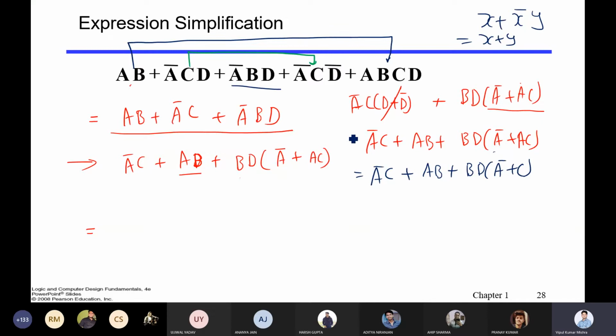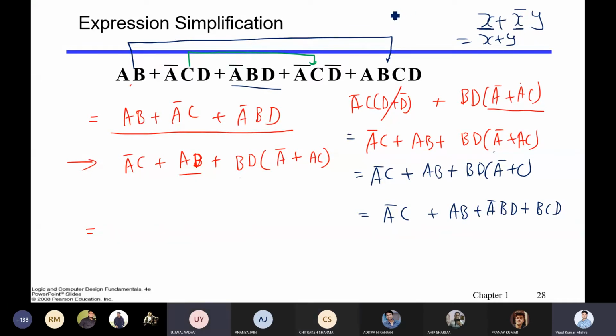Right? So now if you want to multiply, you'll get A bar C plus AB plus A bar BD plus BCD. Sir, in that one A bar should not come, I mean A plus A bar C should come, A bar C. Look at this. So here it is not compulsory. It should be complemented. It should be complemented. If A bar is here, then A should be there. If A is there, then A bar should be there.